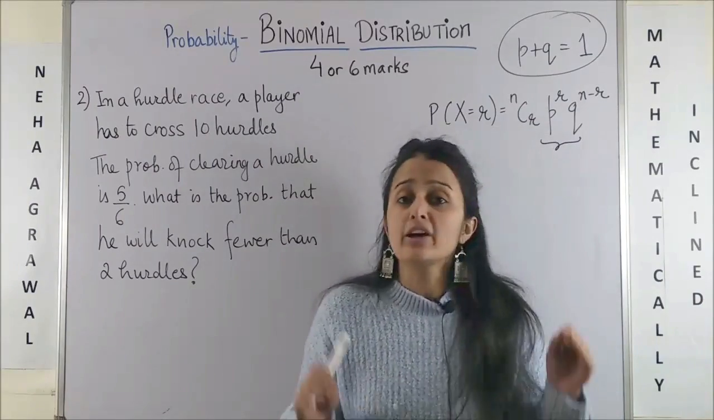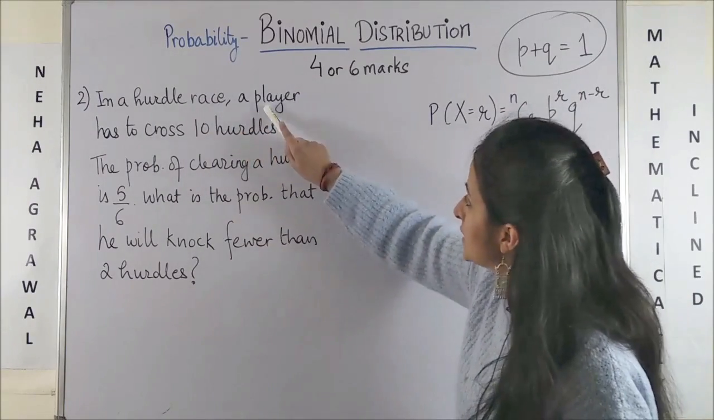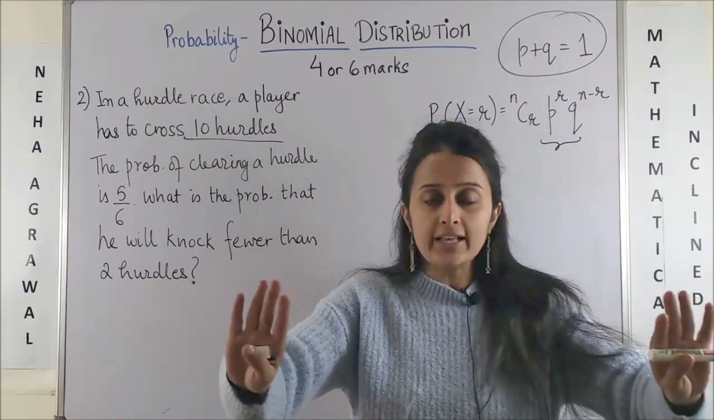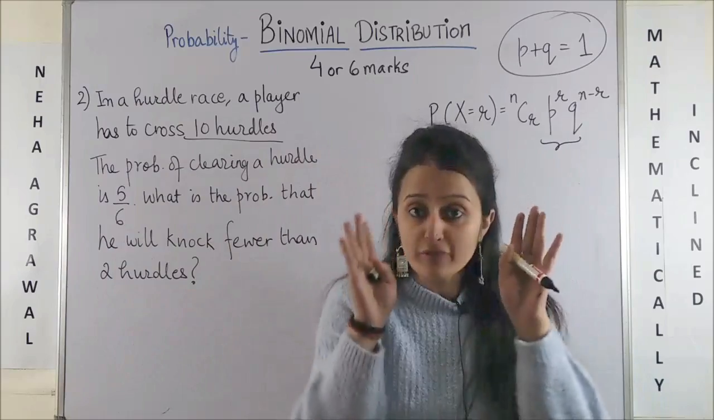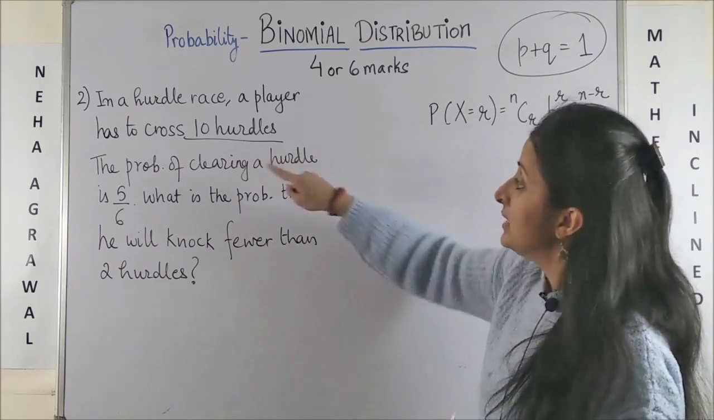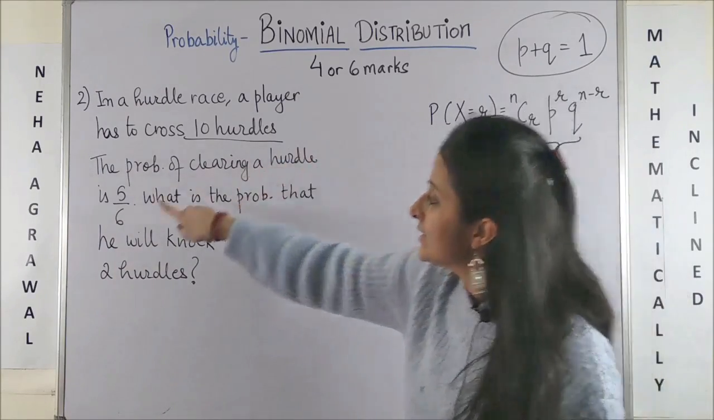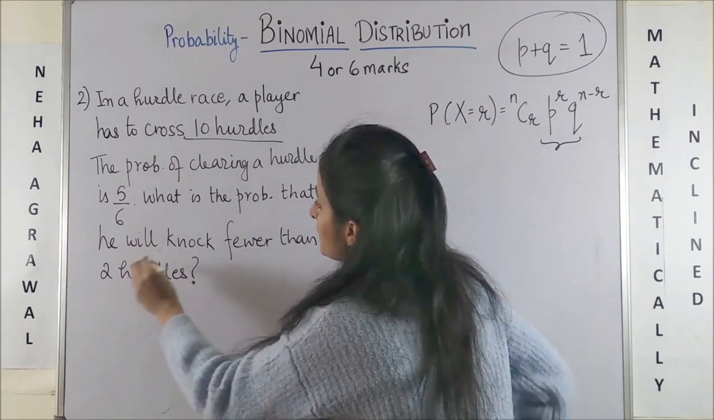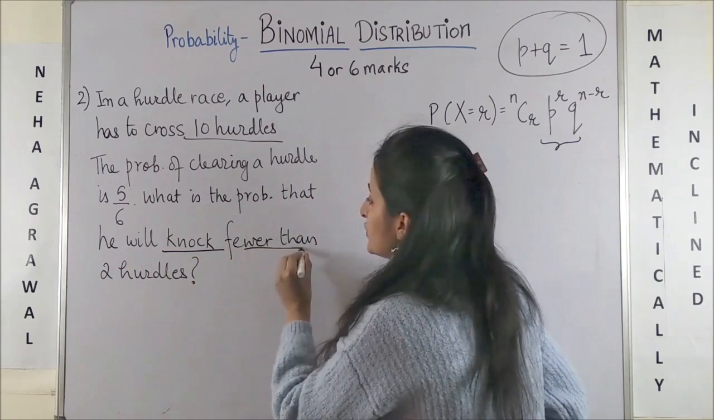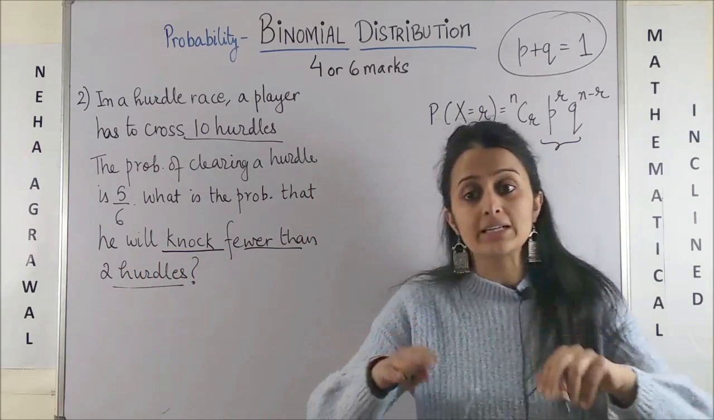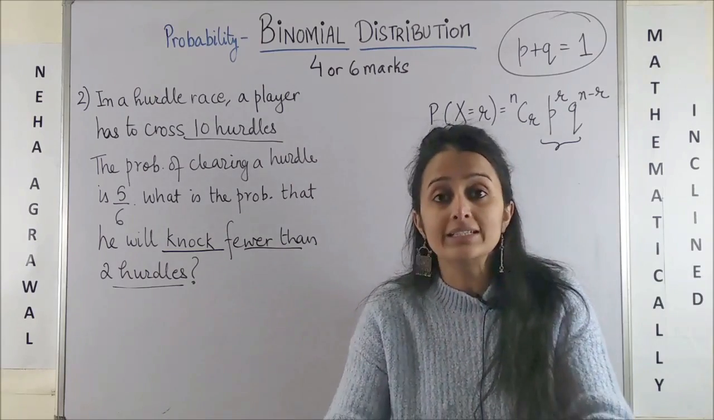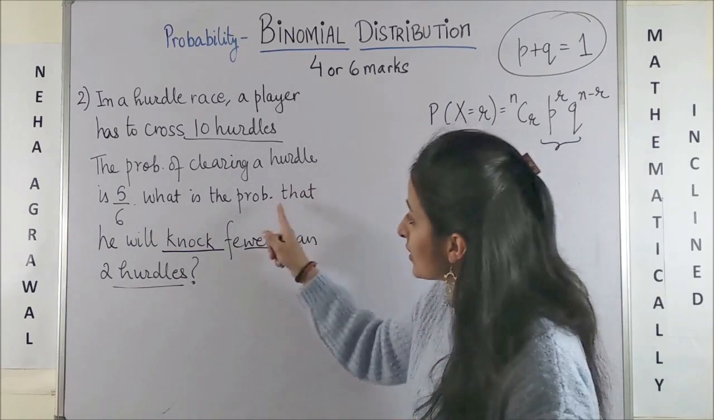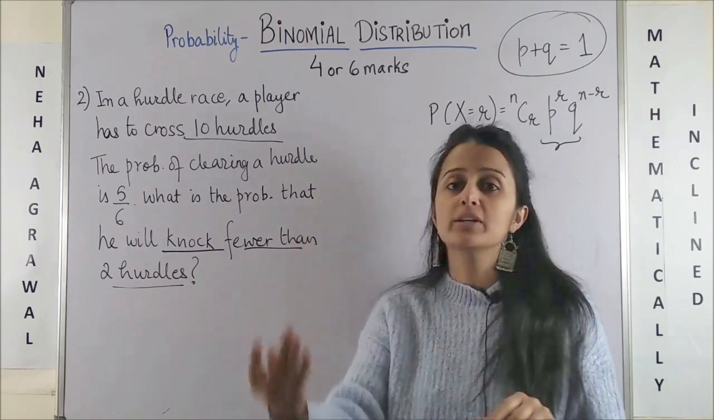Question number 2, again a very important question. In a hurdle race, a player has to cross 10 hurdles. So they are already telling you that there are 10 hurdles, so finite, n is equal to 10. The probability of clearing a hurdle is 5 by 6. Now read the question carefully. What is the probability that he will knock fewer than 2 hurdles? Knock means he is not able to clear the hurdle, he knocks the hurdle down, right? Now the question says what is the probability he will knock fewer than 2 hurdles.